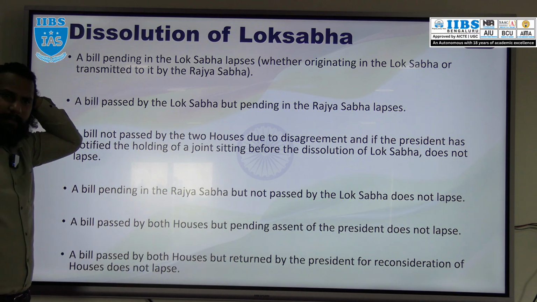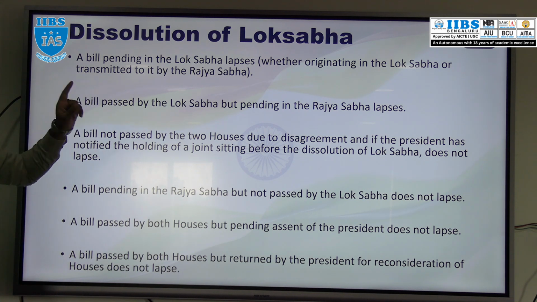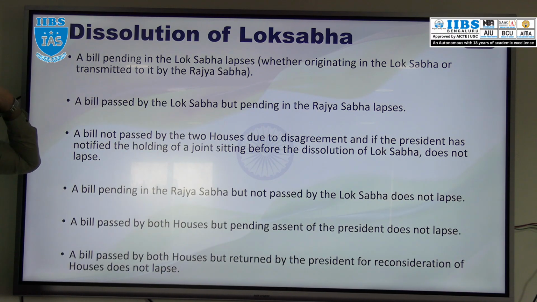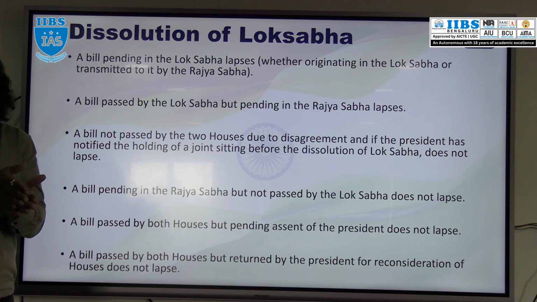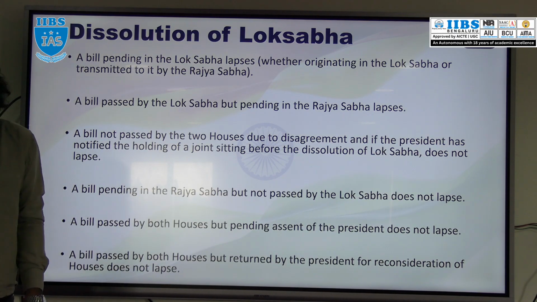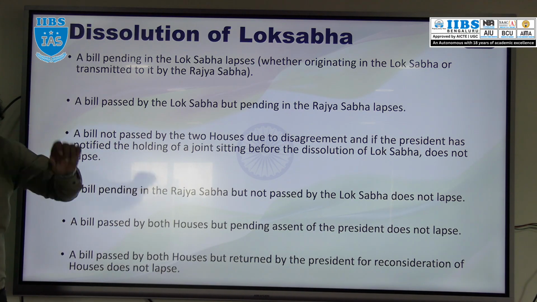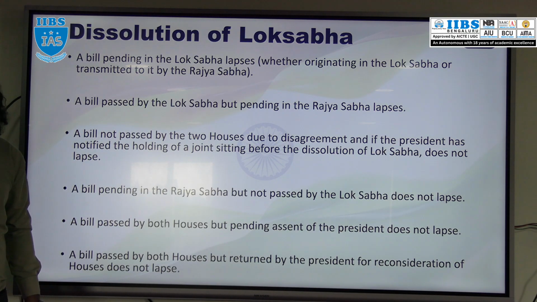Any bill pending in Lok Sabha, whether that bill originated in Lok Sabha or was transmitted to it by Rajya Sabha. That means Rajya Sabha passed that bill and sent it to the Lok Sabha and it is pending in Lok Sabha, or the Lok Sabha originated that bill and it is still pending in Lok Sabha. Any bill which is pending in Lok Sabha will lapse. Whether that bill is introduced in Lok Sabha or transferred by Rajya Sabha is immaterial.